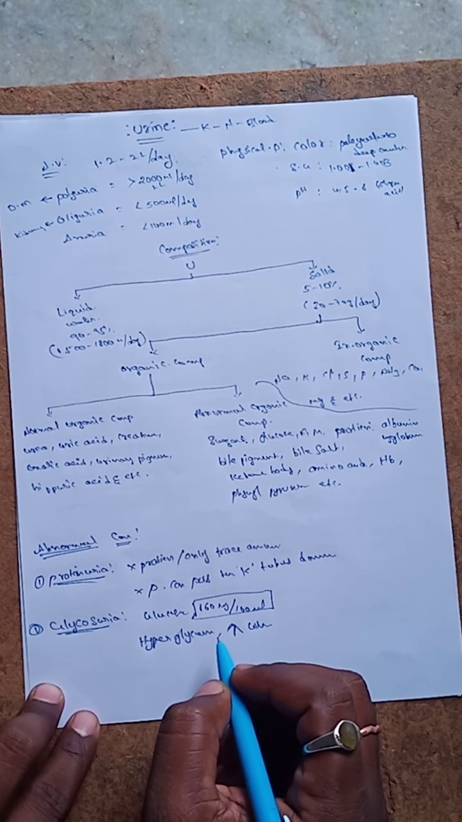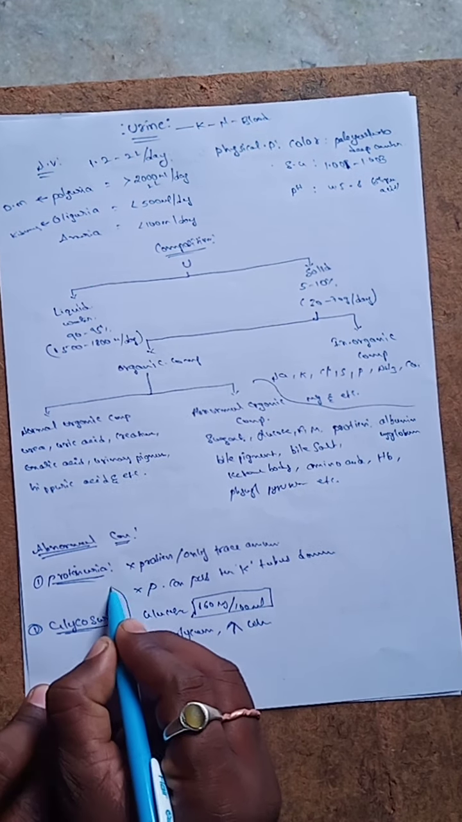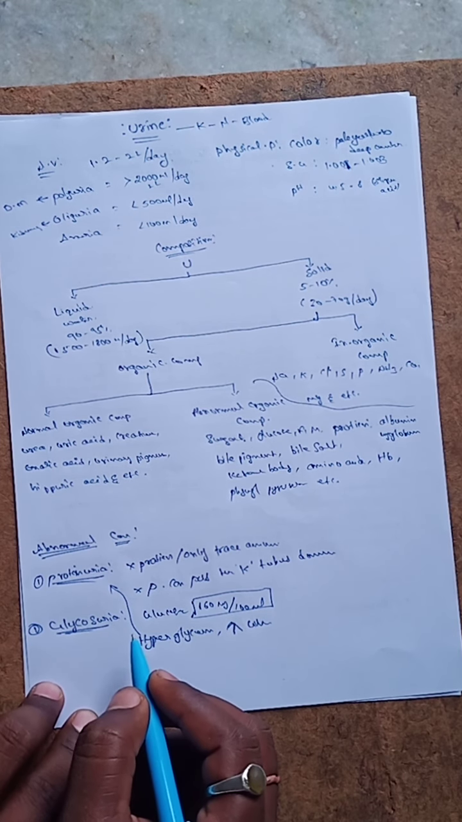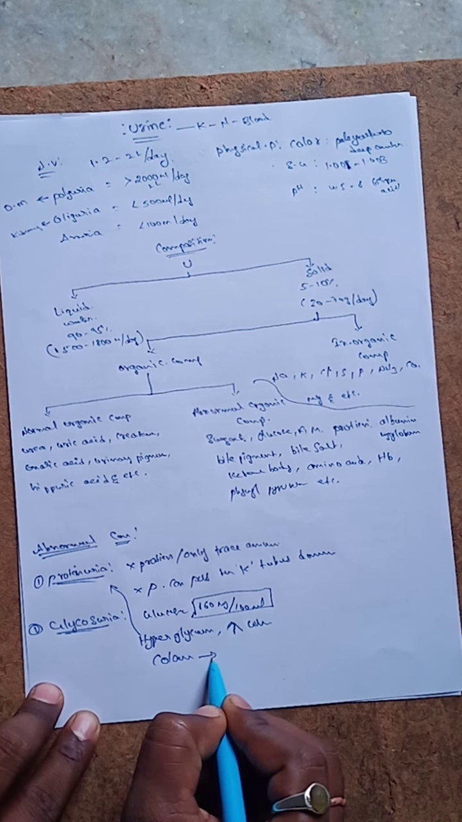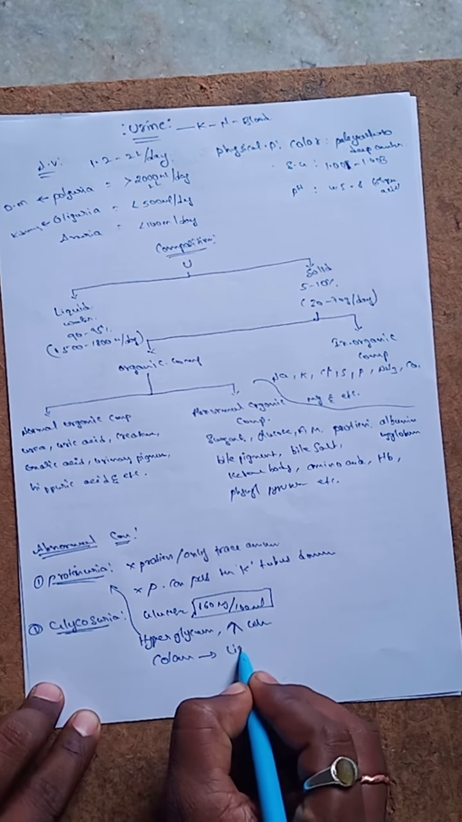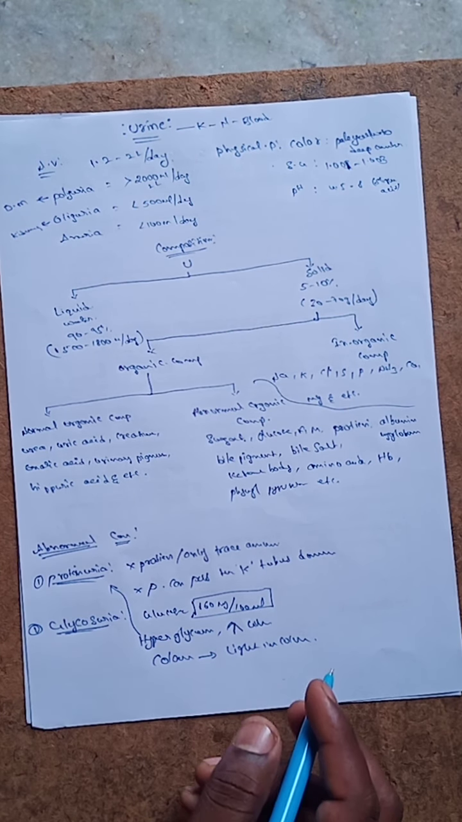The next one is associated with polyuria. It leads to polyuria also. In this condition, the pale yellow color of the urine changes to a lighter color. So this is glycosuria.